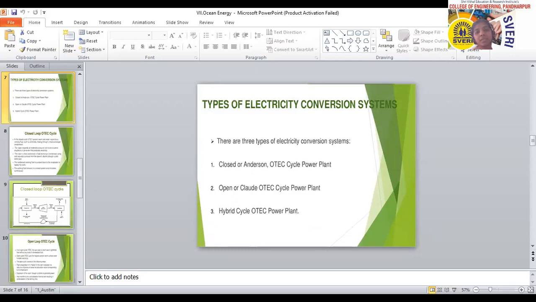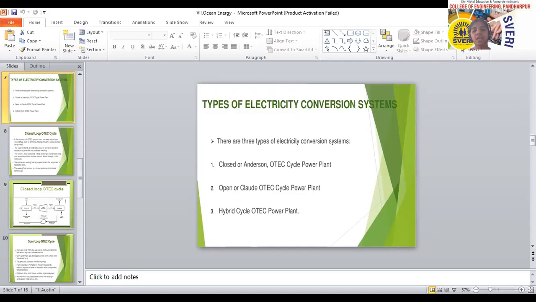The next topic is the types of ocean thermal energy conversion systems. Basically, there are three types of OTEC system. OTEC is nothing but Ocean Thermal Energy Conversion. According to the type of operation, there are three types: the closed cycle power plant, also called the closed loop system, the open loop system, and the hybrid cycle power plant.